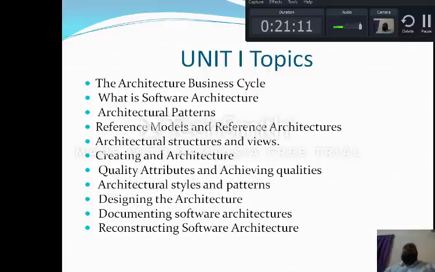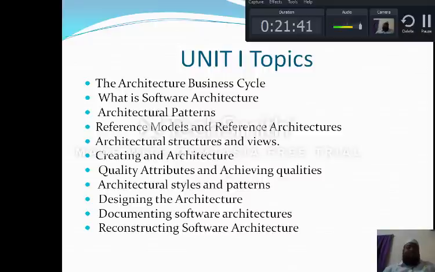The second part deals with the following: whenever you are developing your architecture, you need to know about the quality attributes and achieving the qualities, architectural styles and patterns, designing the architecture, documenting the architectures, and reconstructing the software architectures. So in these two parts, one part depends fully on the fundamentals and definitions.